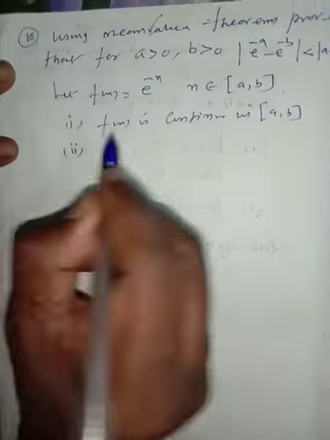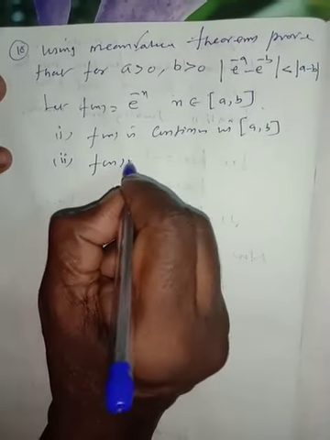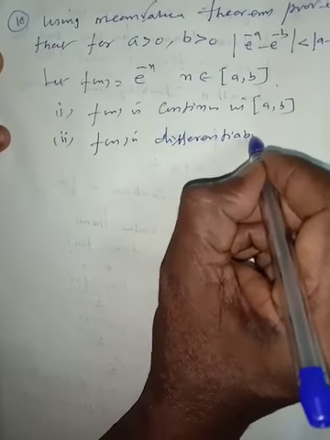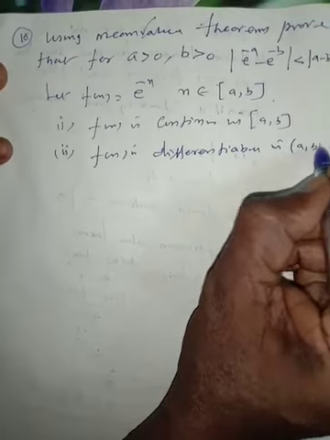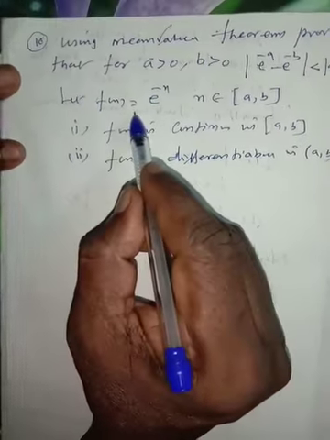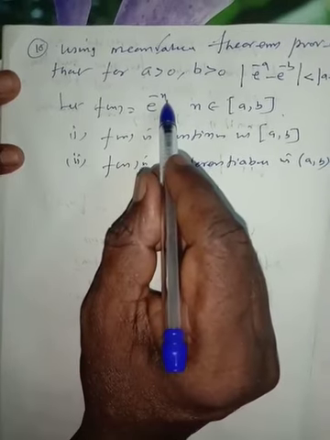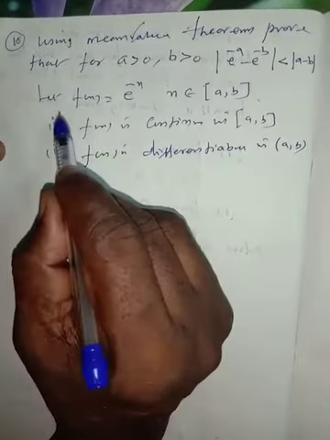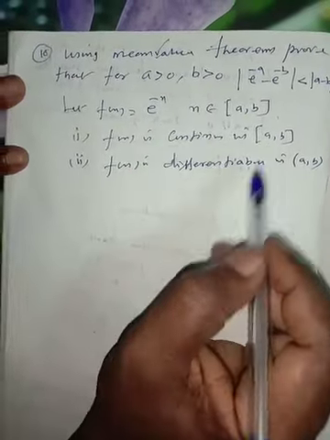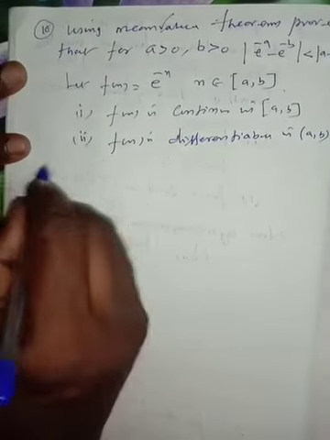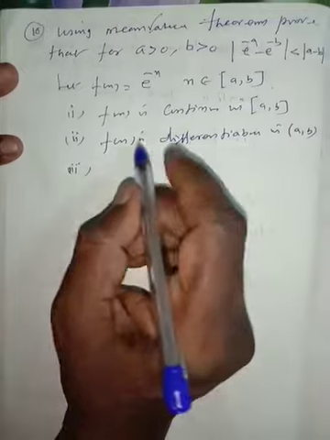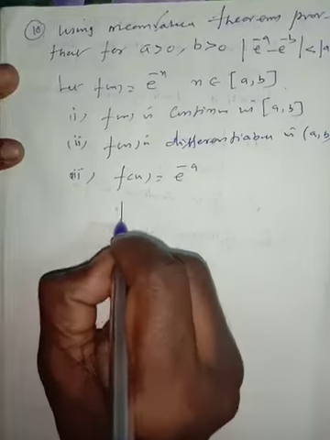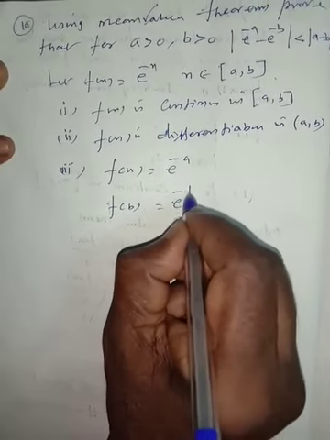Subdivision number 2, f of x is differentiable in the open interval a comma b. Why? Differentiate f of x, we get minus e to the power of minus x. Apply a and b, e to the power of minus a in front of minus, e to the power of minus b in front of minus b, it is differentiable. Next, subdivision number 3, f of a is equal to e to the power of minus a, f of b is equal to e to the power of minus b.